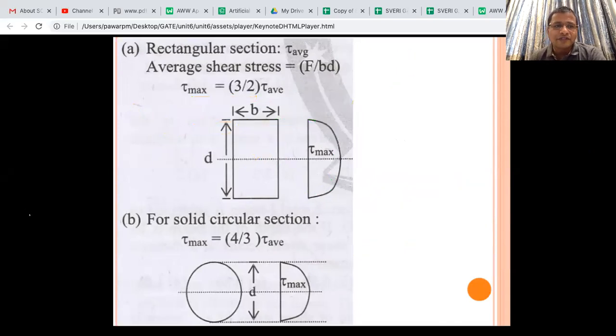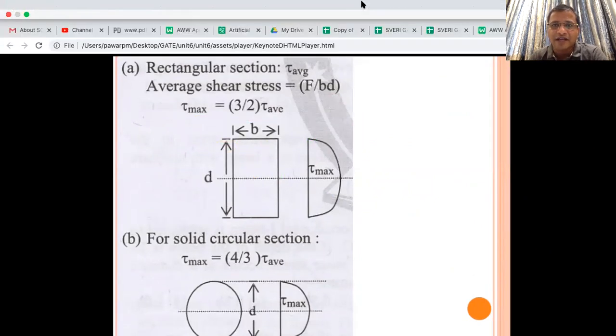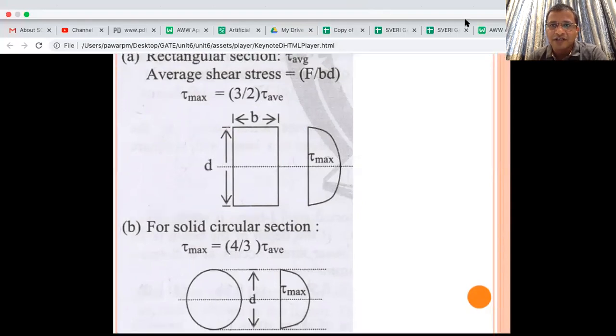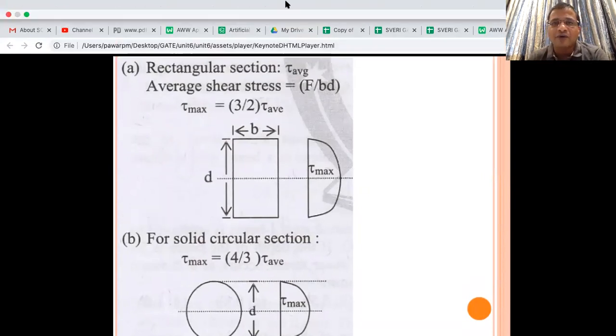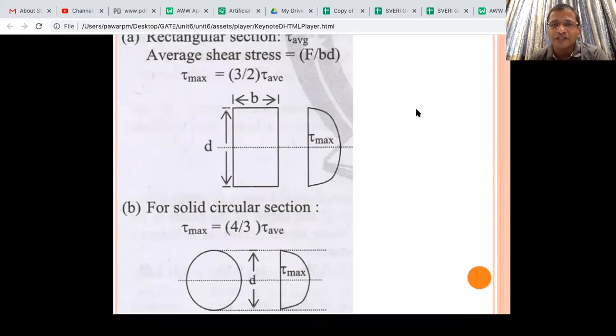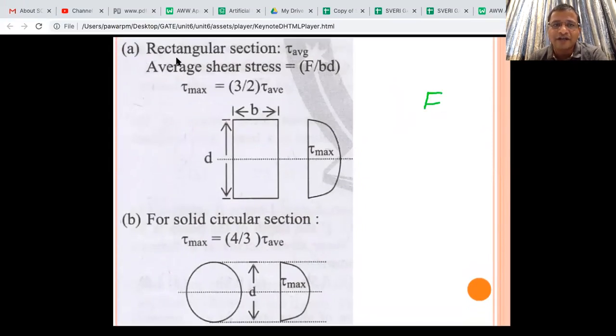Okay, and then for each of the diagrams, we will not spend time on such derivation. For each of the diagrams, you can get the tau max value and divide by its average stress. How are we calculating average stress? Average stress is nothing but force divided by cross sectional area.